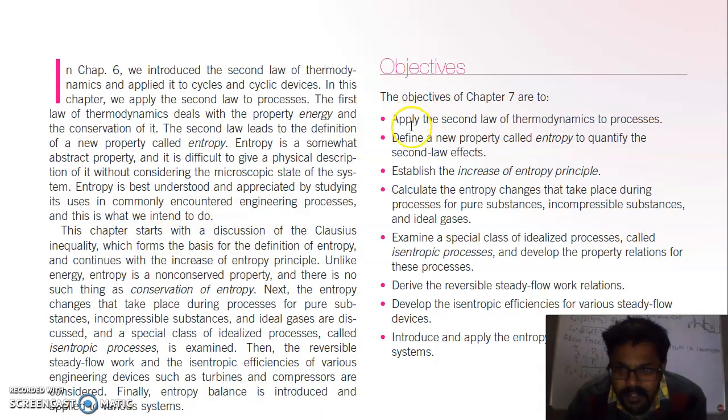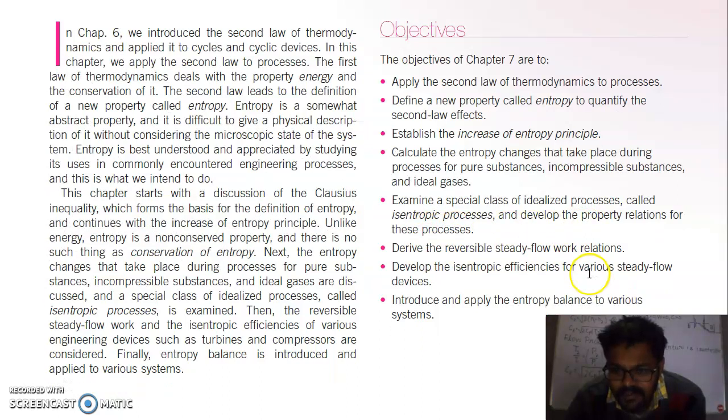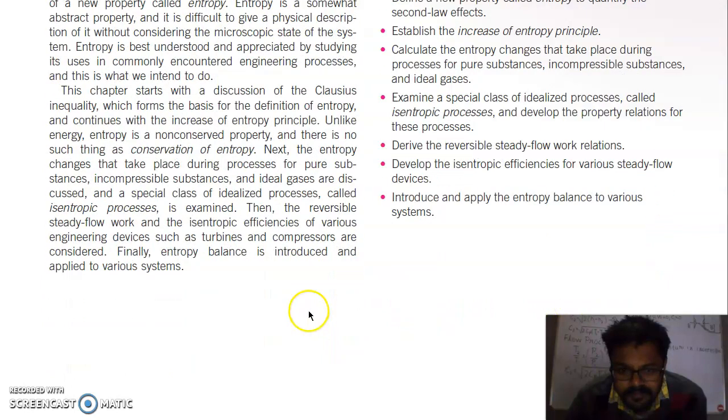So in this chapter we will apply the second law of thermodynamics to processes, define a new property called entropy to quantify the second law effects, establish the increase of entropy principle, and calculate the entropy changes that take place during processes for pure substances, incompressible substances and ideal gases. We will examine a special case of idealized process called isentropic process and develop the property relations for these processes, derive the reversible steady flow work relations, develop the isentropic efficiencies for various steady flow devices, and introduce and apply the entropy balance to various systems.